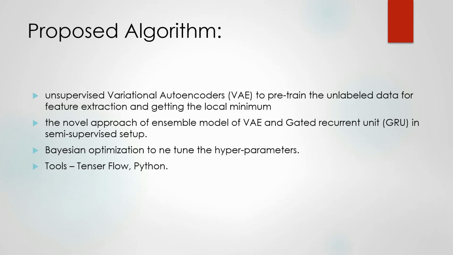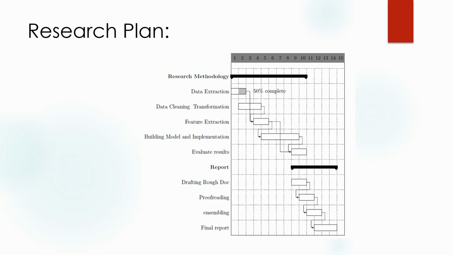And we have used two gated recurrent units because I have studied in the literature review that using consecutive gated recurrent units or LSTMs improves finding the hidden patterns in the dataset. And after that we will be using Bayesian hyperparameter tuning to optimize our hyperparameters. The tools which we will be using are TensorFlow and Python.